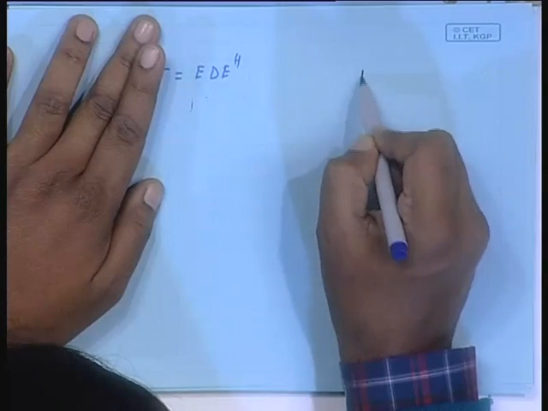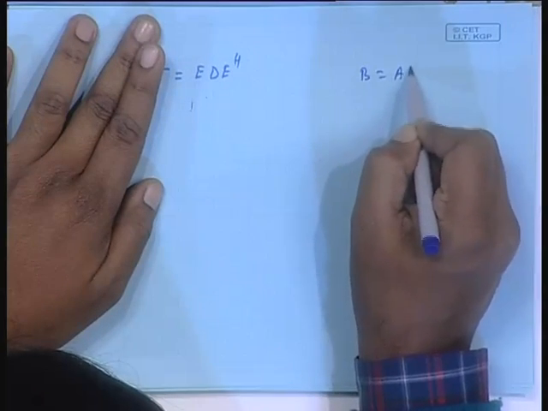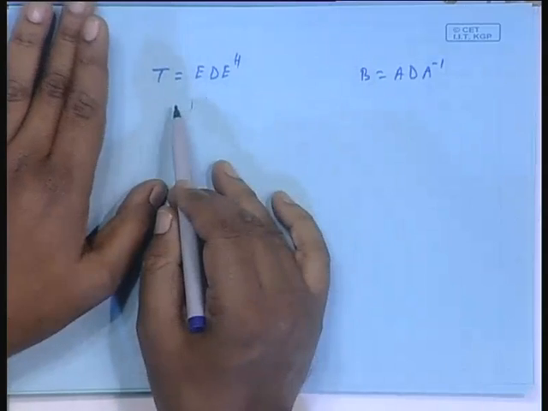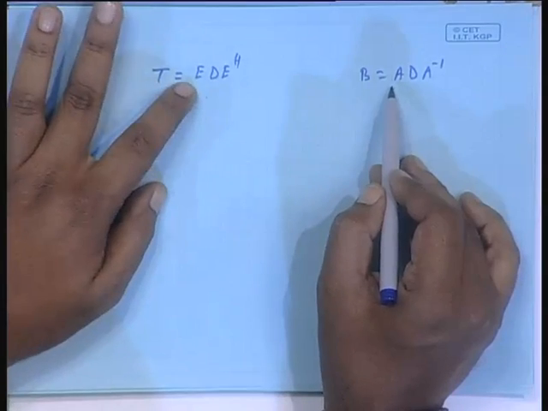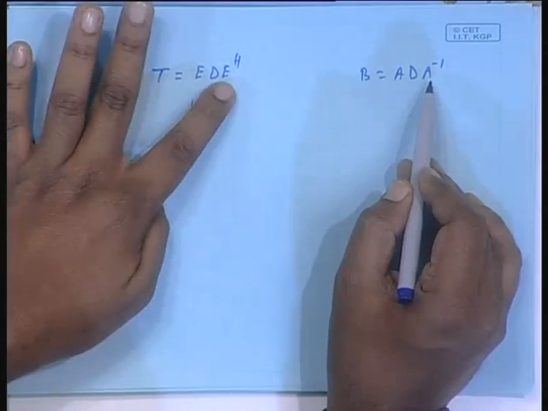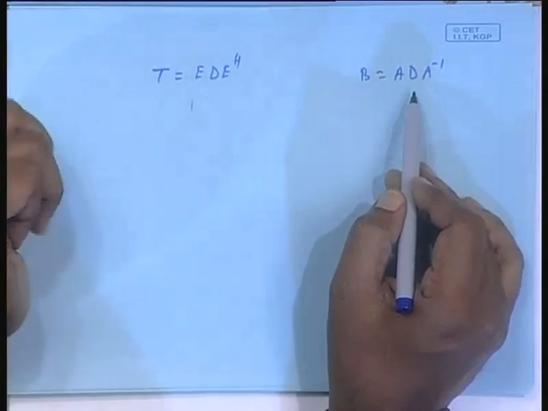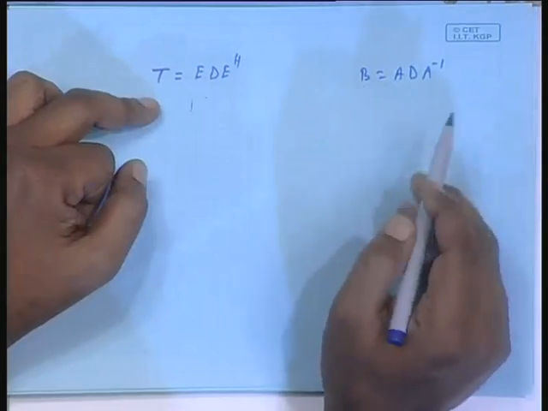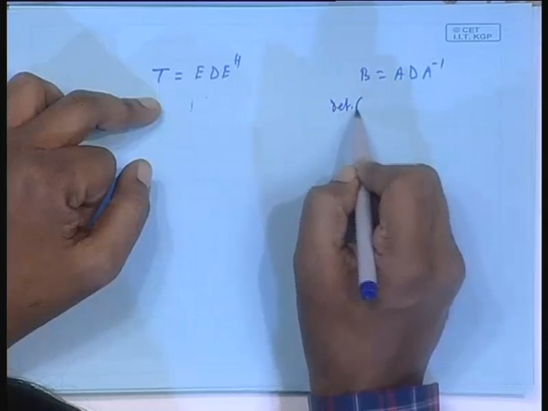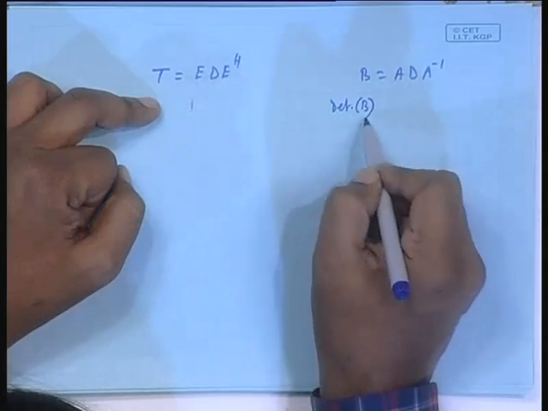In such cases, suppose B is in general A D A inverse, whose special case is this, because A here is E, A inverse is obviously E Hermitian, D is the diagonal matrix of eigenvalues and T stands for B. In this case, if you take the determinant of this matrix B, what do you get?